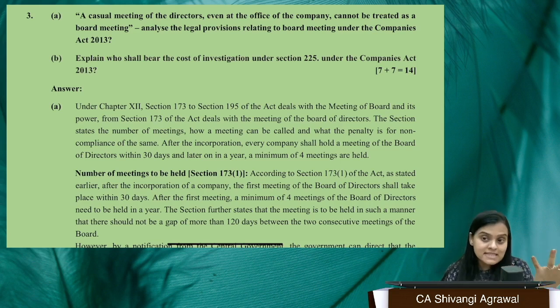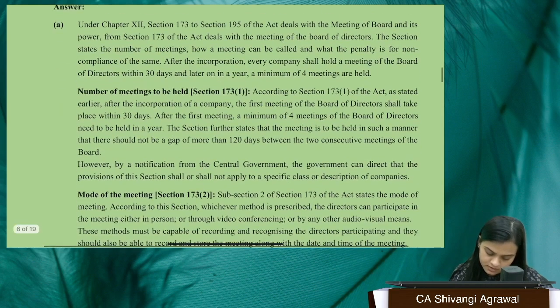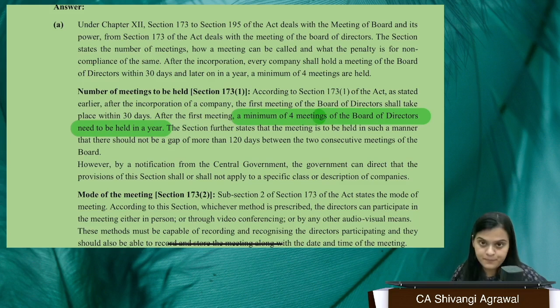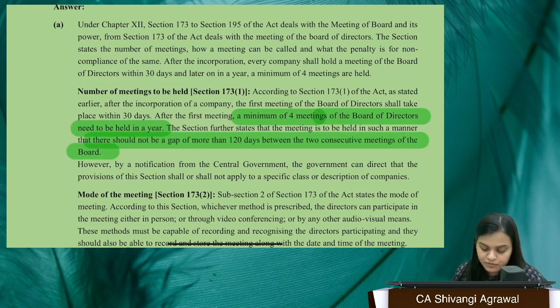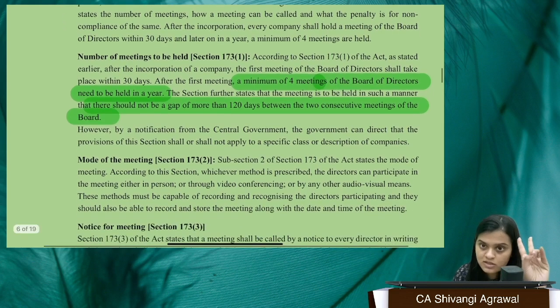What broad things that you must incorporate in this answer are: a minimum of 4 meetings of the board of directors need to be held in a year. There should not be a gap of more than 120 days between 2 consecutive meetings of the board. So 2 very important things first. Second, how a meeting may be done. A meeting can be done in person, or through video conferencing, that is AV means also. This is the second important thing that you must write.